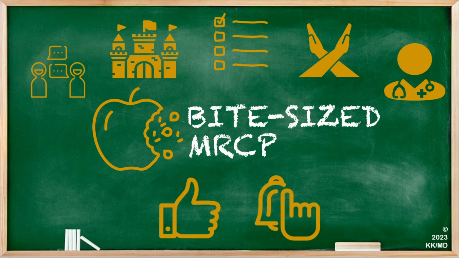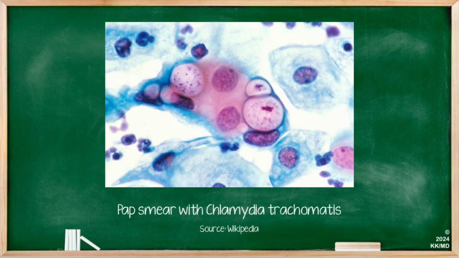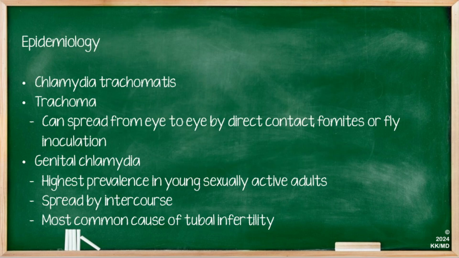Now, without further ado, let's get into today's topic, which is chlamydia. The epidemiology of chlamydia depends on the subtype. The most common form is Chlamydia trachomatis. Trachoma, specifically, can spread from eye to eye by direct contact, fomites, or fly inoculation. Genital chlamydia is of highest prevalence in young sexually active adults and is spread by sexual intercourse.